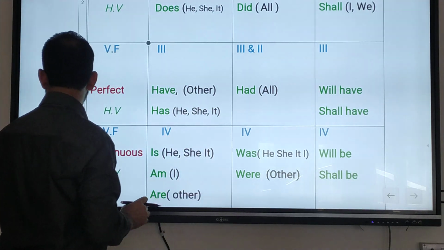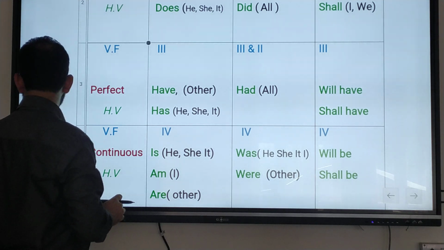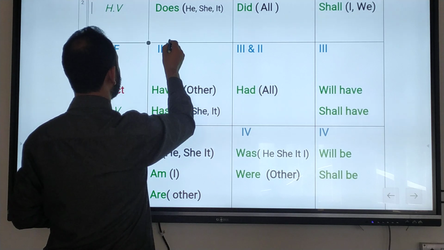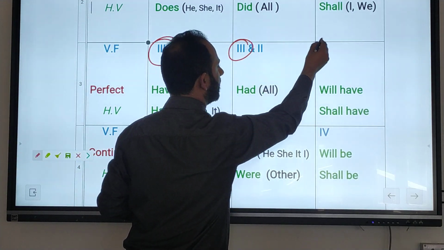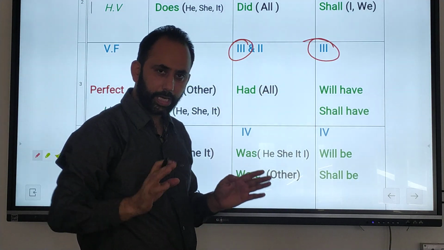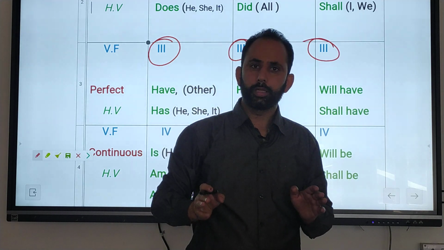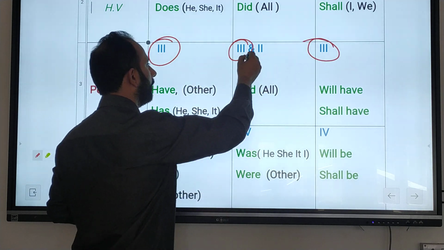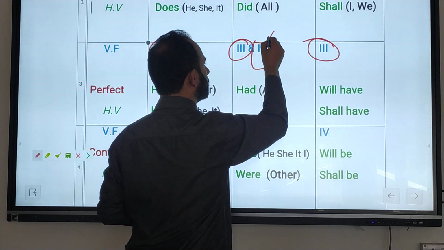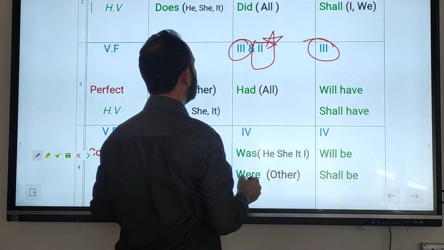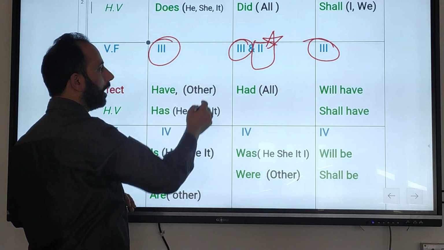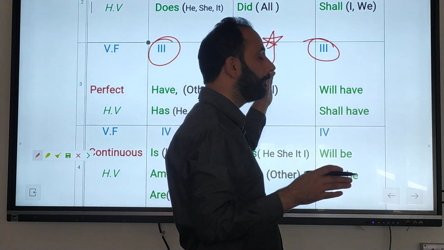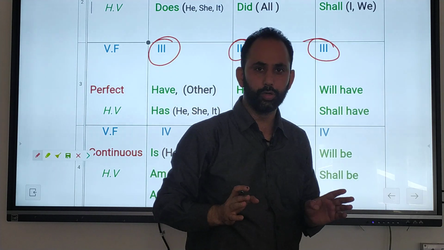Wherever you see the third form, you can say that it is perfect. In other words, the third form is used with perfect tenses. But sometimes the second form is also used with past perfect; I will discuss that later in the rules.